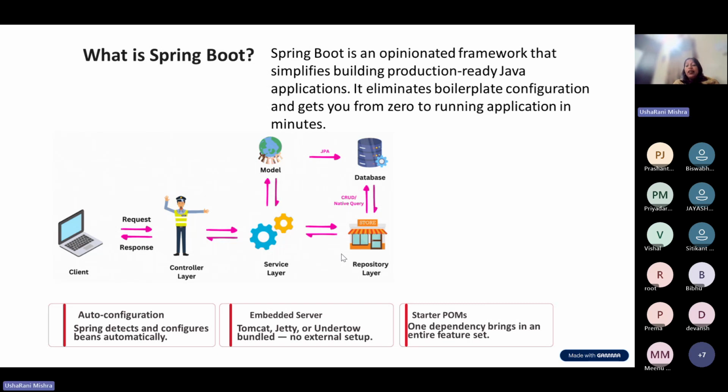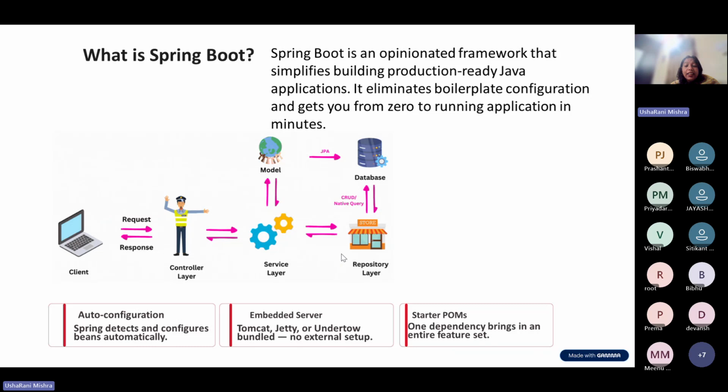Then, last but not the least, Spring has starter forms. What is this starter forms? It means we don't need to write the dependency. Automatically, the dependency it will bring. How this magic happens, I will show you. This auto configuration, starter forms, and embedded server. You take a note of these three things.